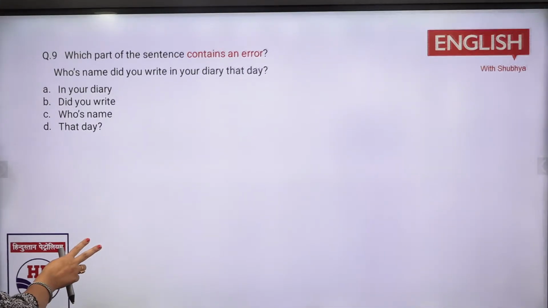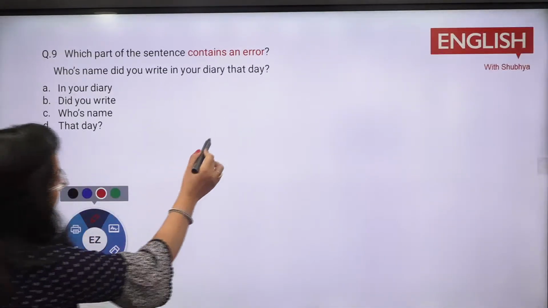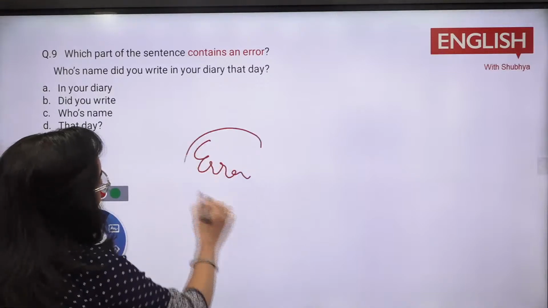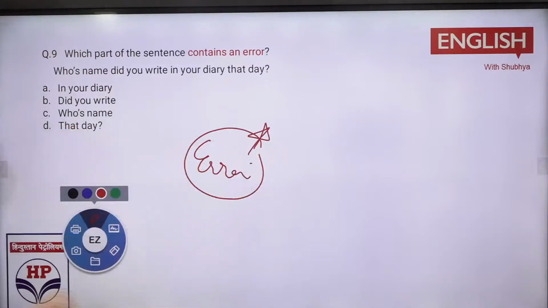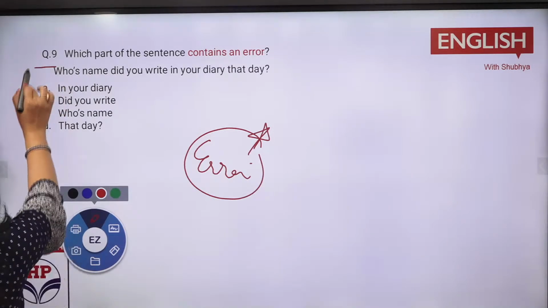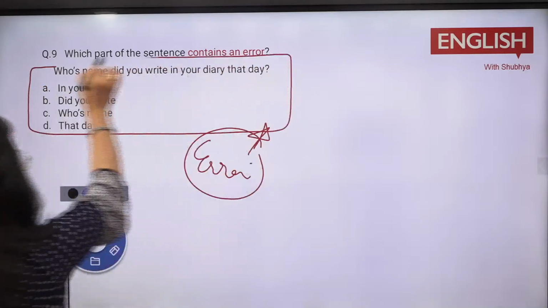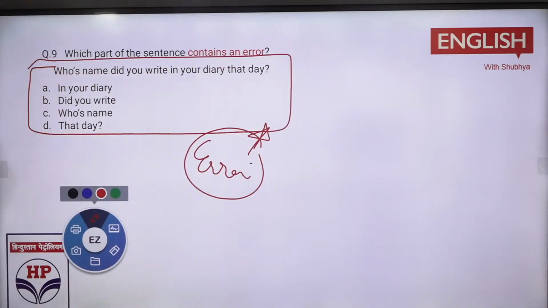It is about error spotting. Now, the second favorite topic of all the examinations is error spotting, right? This is very easy, based on your simple grammar. Tell me which would be there. Whose name did you write in your diary that day? What would be the answer? It's very simple, very easy.